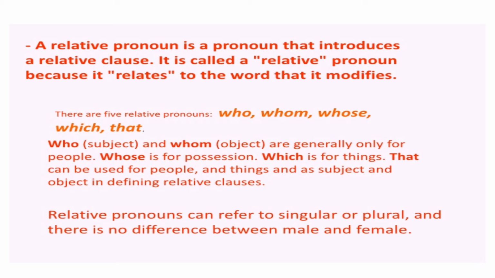It is called a relative pronoun because it relates to the words it modifies. Who is used as a subject, whom is used as an object, generally for people only. Whose is used for possession, which is used for things, and that can be used for people and things as a subject and object in defining relative clauses.